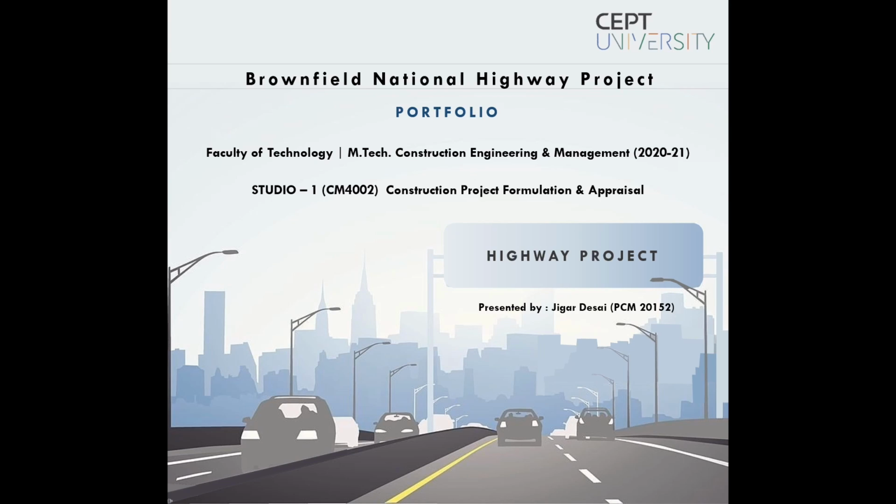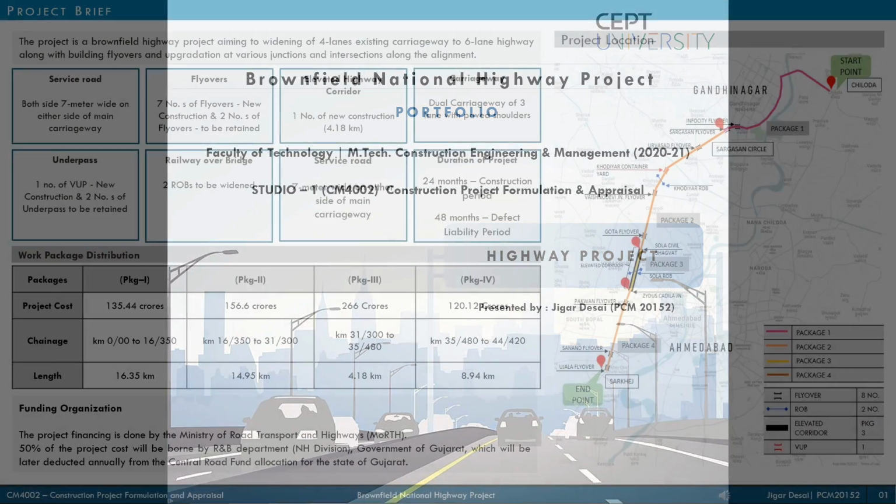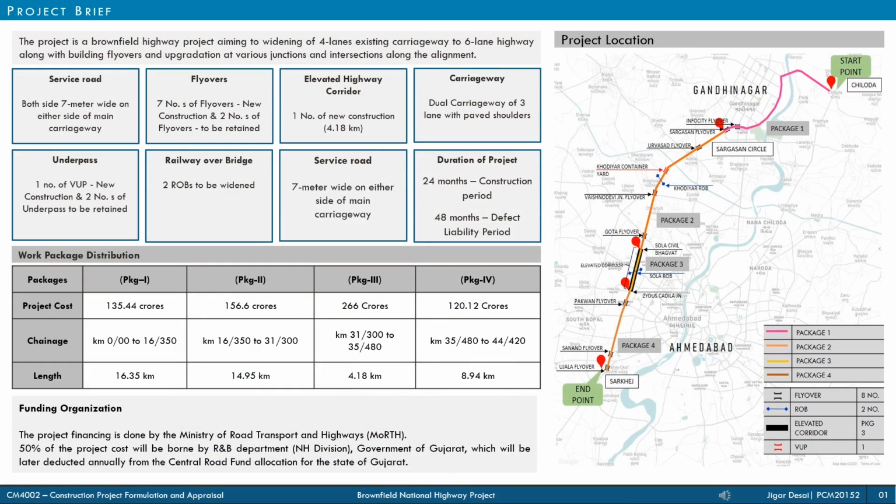As a part of our Studio 1 course, Construction Project Formulation and Appraisal, we carried out the feasibility study of a brownfield highway project in the state of Gujarat. The client organization structure, work breakdown structure, demand analysis and cost management as a part of the feasibility study are discussed in this presentation. The brownfield highway project is set out amidst the twin cities of Gujarat, Ahmedabad and Gandhinagar.